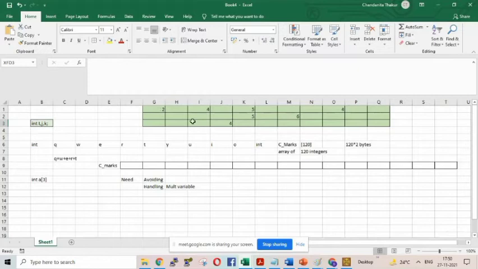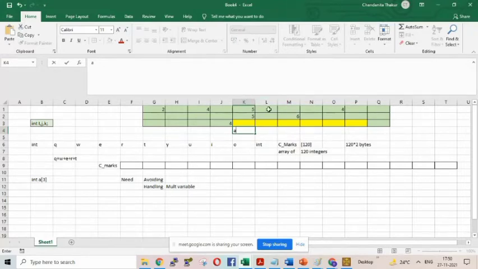I can allocate 6 bytes for the name A, 2, 2, 2. Is it understandable?